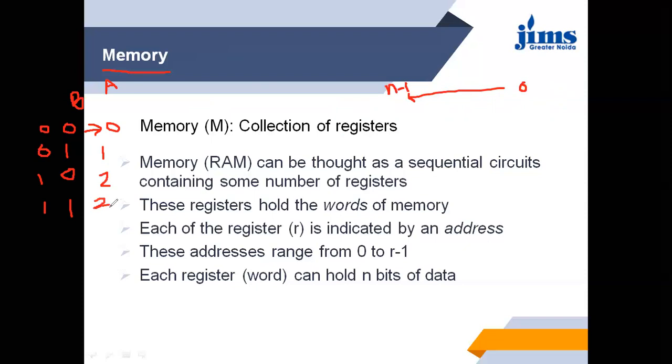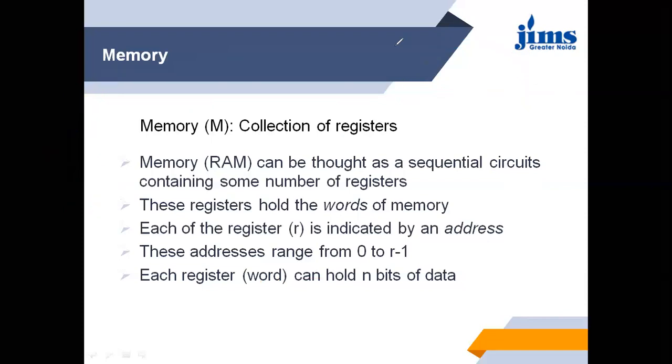This is the reason that we use 0 to 3, so 0 to n minus 1. This is the reason we start from 0. Each register is indicated by an address, meaning each and every register has its address. These addresses range from 0 to R minus 1, as I told you. Each register word can hold n number of bits.